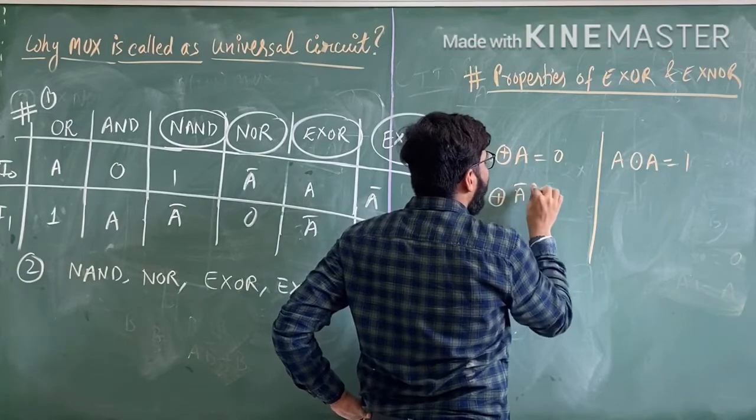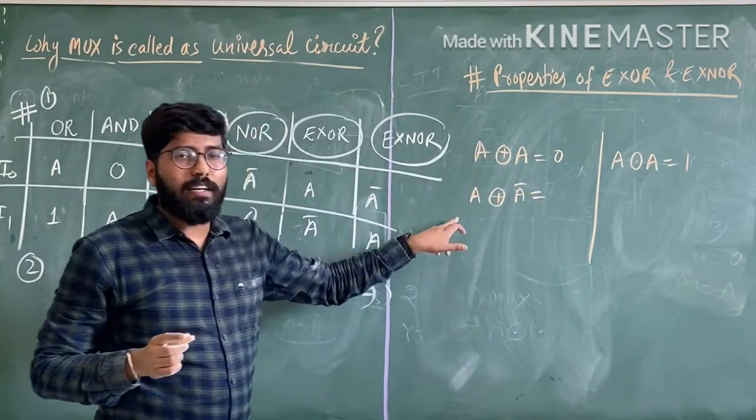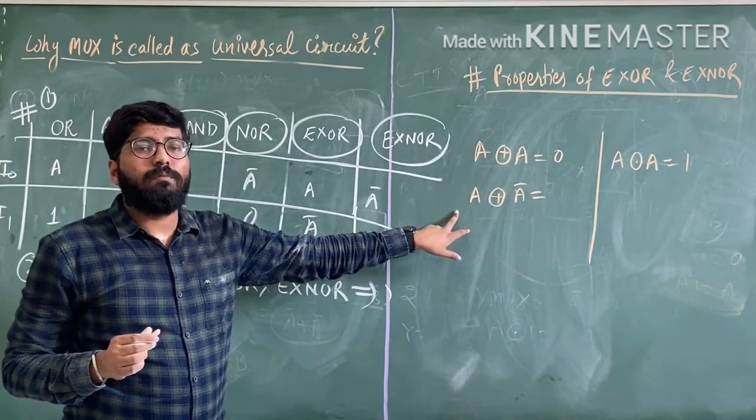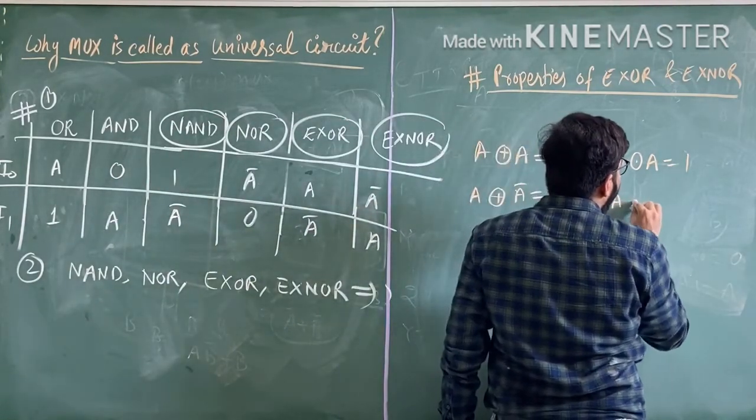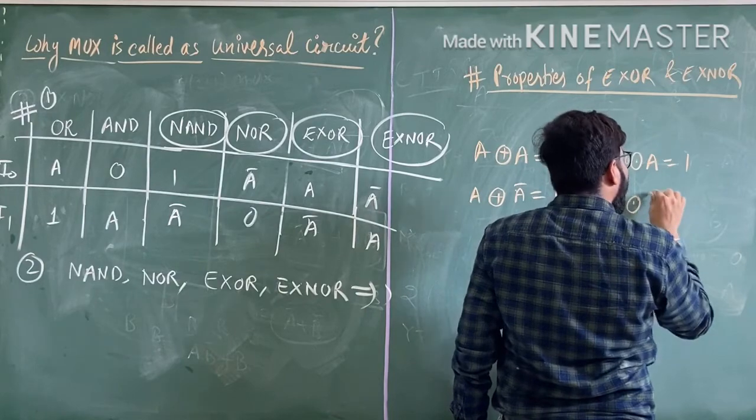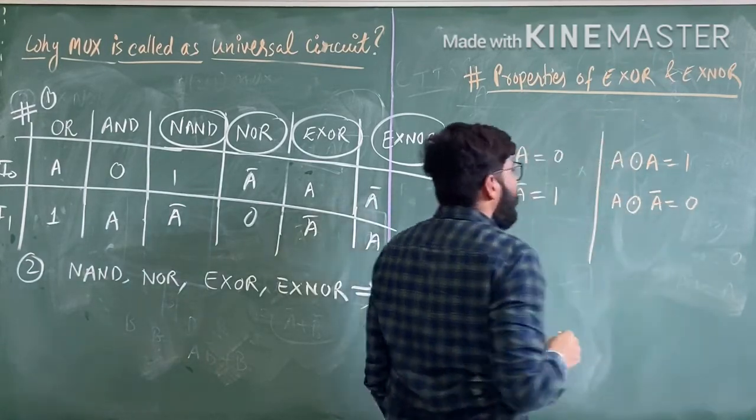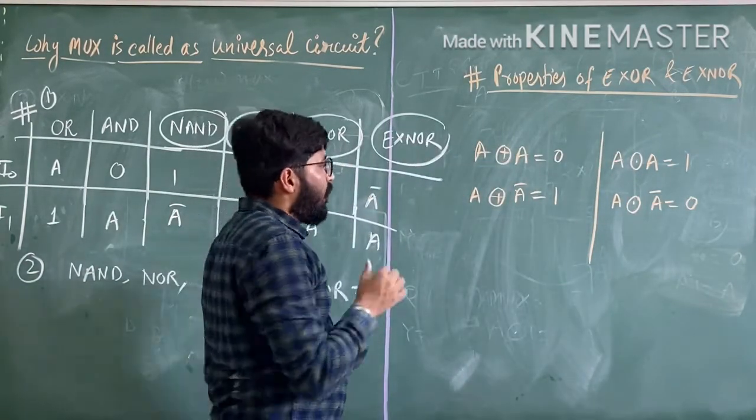If we have A XOR with the A complement, we have 1. If we have A XNOR with A complement, we have 0. The result is opposite.